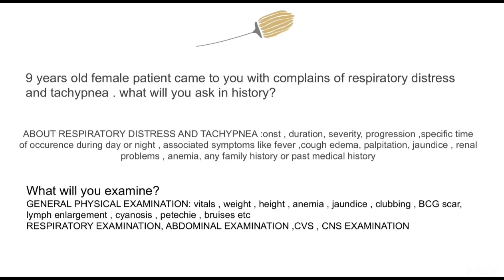A 9-year-old female patient came to you with complaints of respiratory distress and tachypnea. What will you ask in history? About respiratory distress and tachypnea: onset, duration, severity, progression, specific time of occurrence during day or night, associated symptoms like fever, cough, edema, palpitation, jaundice, renal problems, anemia, any family history or past medical history.